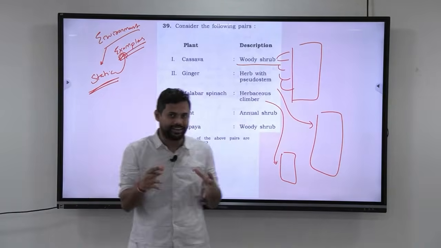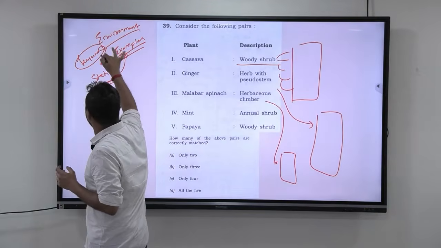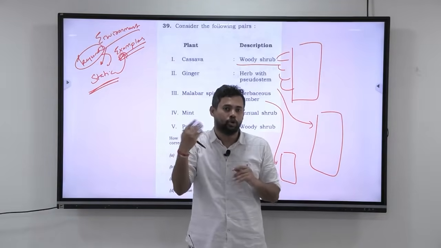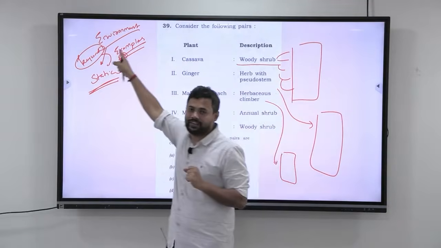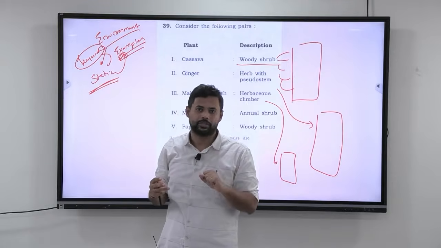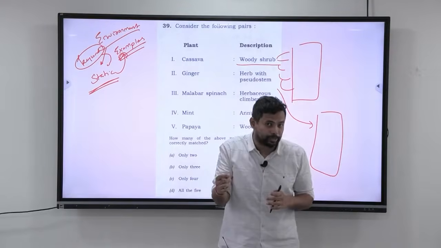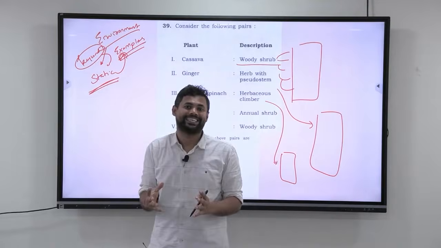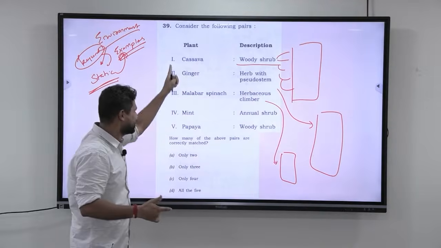So, in the last 10 years, whichever important keywords you have come across, let us say heliophytes, that is sun-loving plants, you should have 10 examples. Sciophytes, that means shadow-loving plants, you should have 10 examples. So make sure that in the static part of your environment, whenever you come across a keyword, ecotone species, 5 examples, flagship species, 5 examples. Link species, collect the examples. Invasive species, collect the examples. You need to keep collecting examples, because in environment, such questions will come in your UPSC prelims question paper.